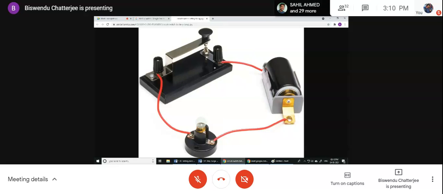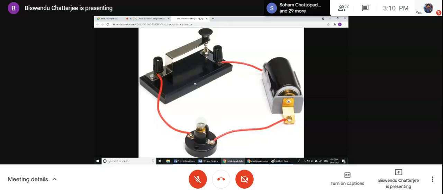Current will flow through this even if you turn off the switch, through this path, because the body, suppose it has absorbed moisture, and with the help of this water surface it will conduct.